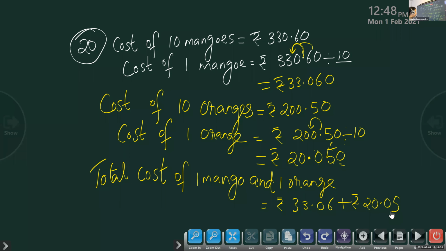So children, find out the answer. 33.06 plus 20.05. What's the answer? Yes, children. 53.11. Rupees 53.11.